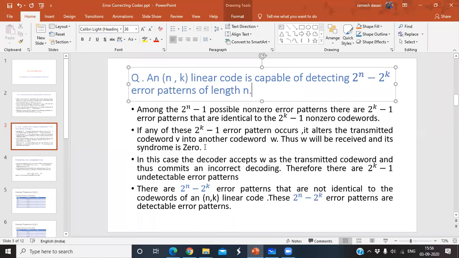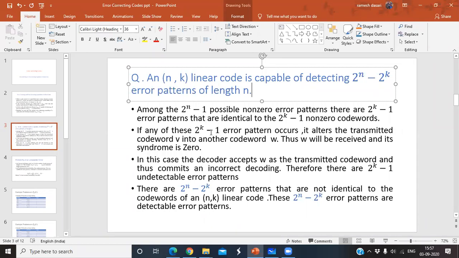The reason is the error pattern is also one of the code words in that particular code. So in this case, the decoder accepts w as the transmitted code word, because it identifies that there is no error, and thus commits an incorrect decoding. That means the error cannot be detected whenever one of these 2 power k minus 1 error patterns occurs.